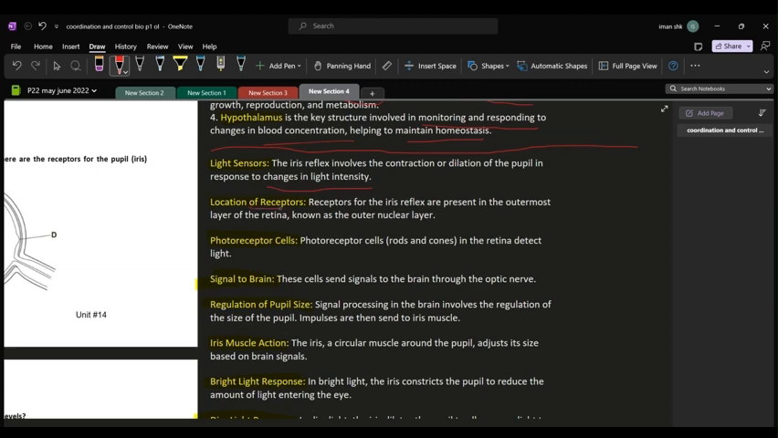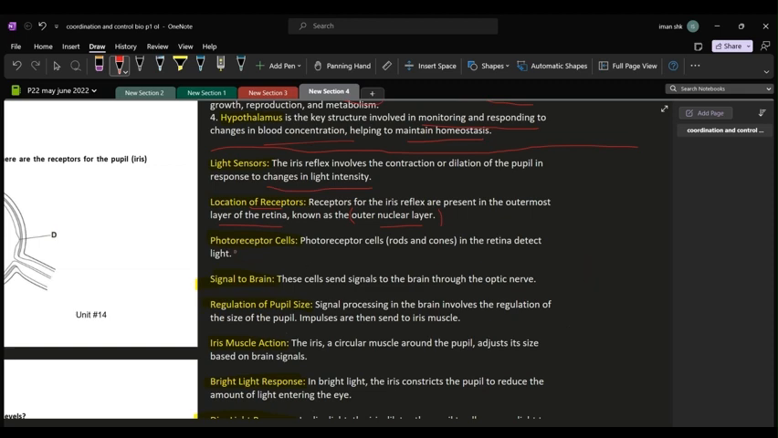Now, where are the receptors present in your eye? And that is our actual question. They are present in the outermost layer of the retina, which is known as the outer nuclear layer. But you're not supposed to memorize this term because it is not asked in your exam. All you have to memorize is that the outermost layer of the retina में आपके receptors present होते हैं.